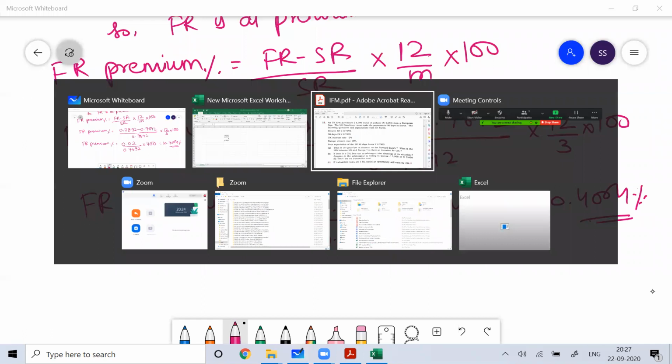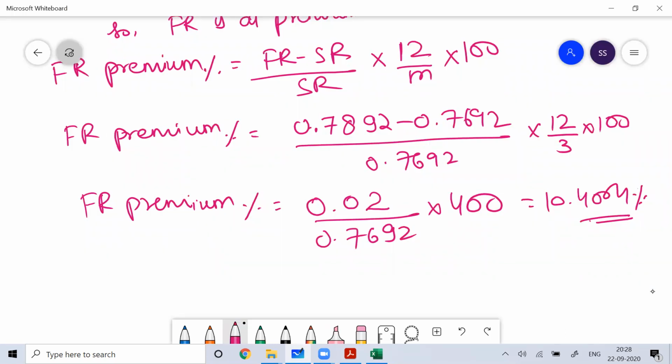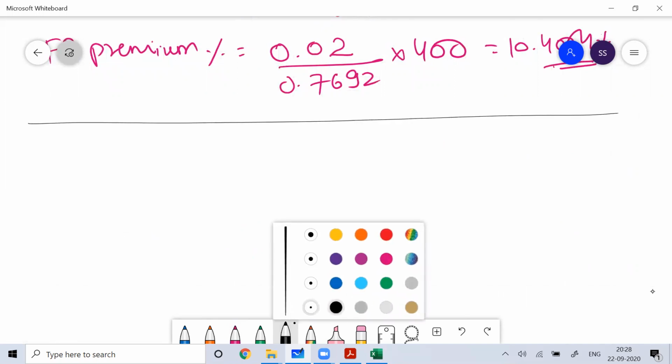Okay, fine. Once you have the forward rate premium percentage, they asked what is the premium or discount on the forward euro. Next they ask what is the interest rate differential between the UK and euro. Then, is there any incentive for CIA?